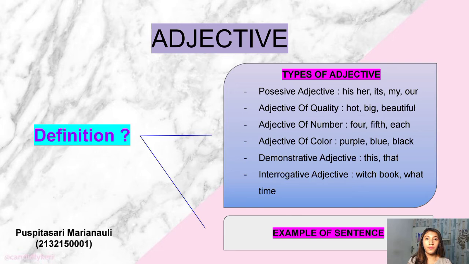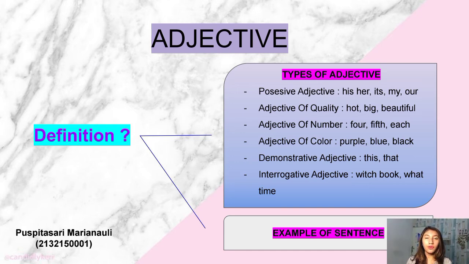Demonstrative adjective. The adjectives which show which or what thing is meant are called demonstrative adjectives. Examples of demonstrative adjective: this, that. Example sentence: this time I won't fail you.